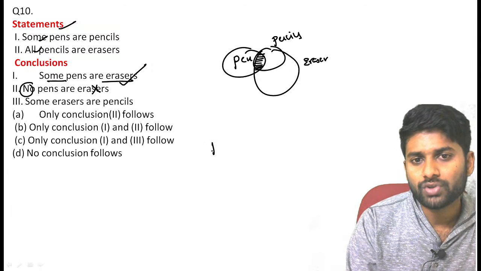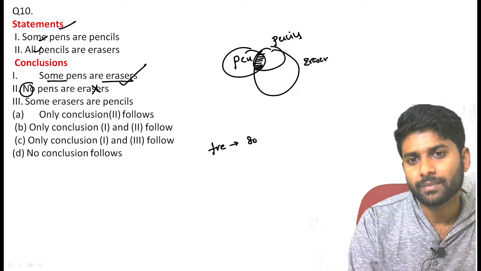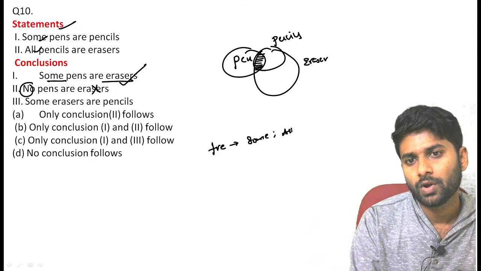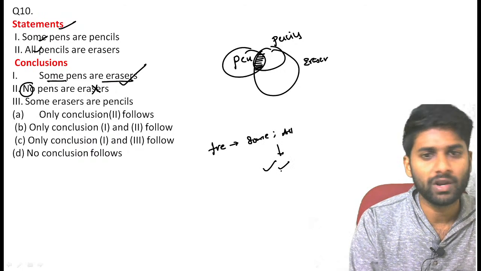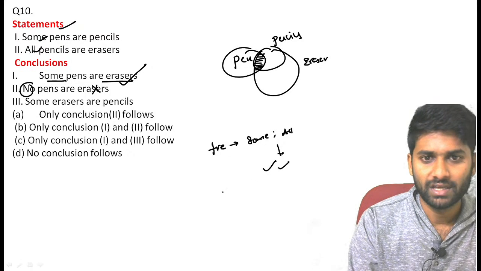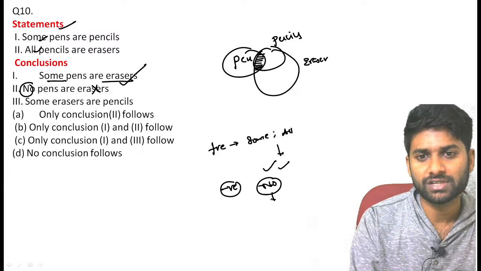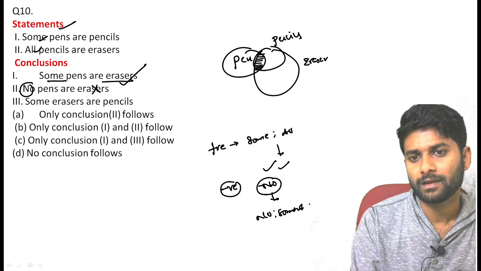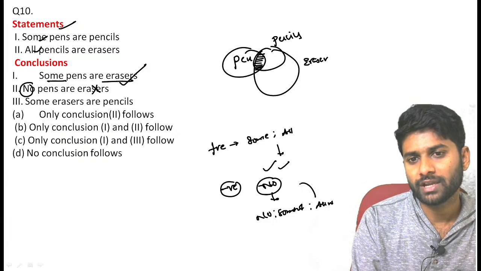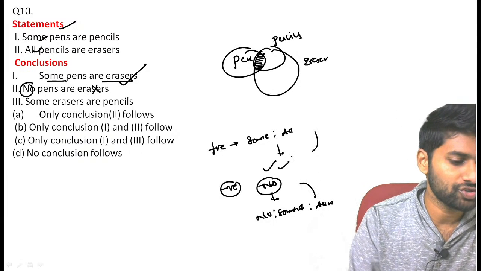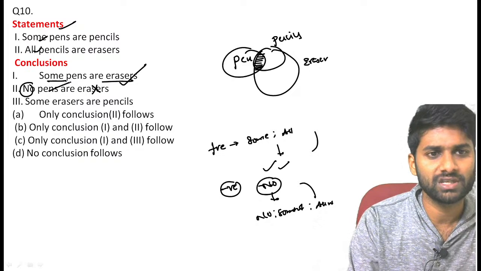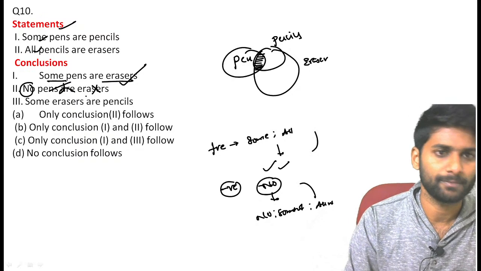Positive statements, like some, all, can always be represented as some, all as a conclusion. If you have a negative statement, like no, any negative statement is always represented as no, some not, all not. So negative gives negative, positive gives positive. Positive never gives negative. That's why, based on that theory, I eliminated it without seeing that conclusion.